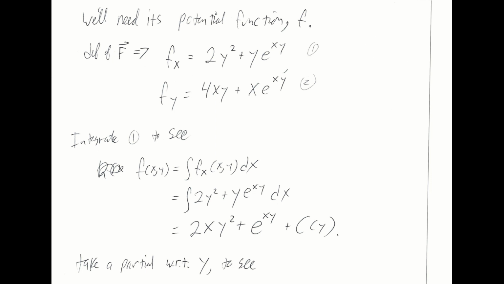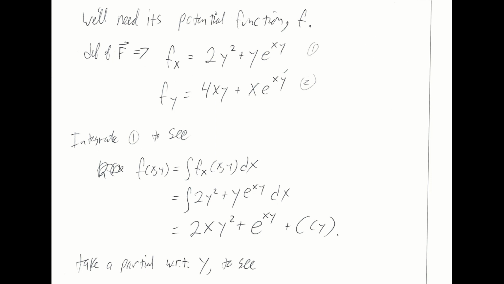And that's going to tell me that if I integrate little f sub x as given in equation 1 with respect to x, I'll recover little f. Little f sub x is 2y squared plus y times e to the xy. And if I integrate that with respect to x, I'm getting a 2xy squared here. 2y squared is a constant, I pick up a factor of x. Integrating this with respect to x, I'm just repackaging the constant y up in the exponent for this exponential. And my constant of integration is actually a function of y here, since it's a partial integral, we might say, or it's an integral just with respect to variable x. So I pick up a constant with respect to y for this indefinite integral.